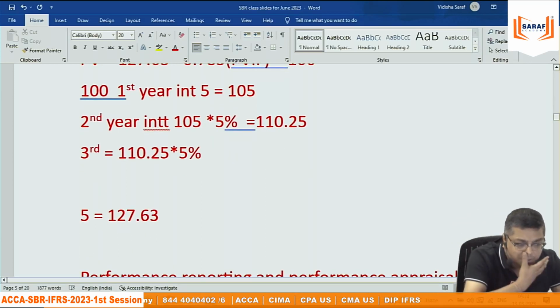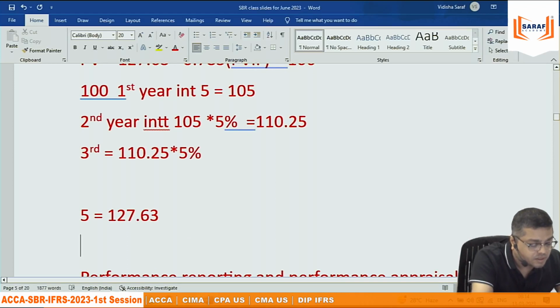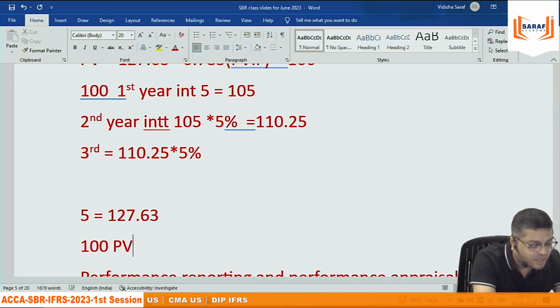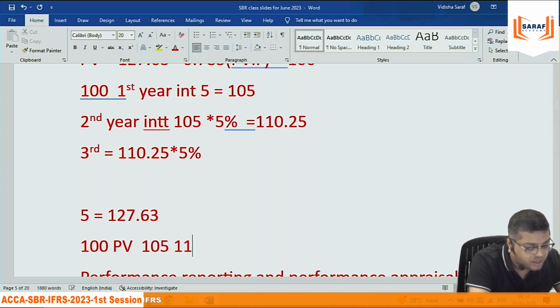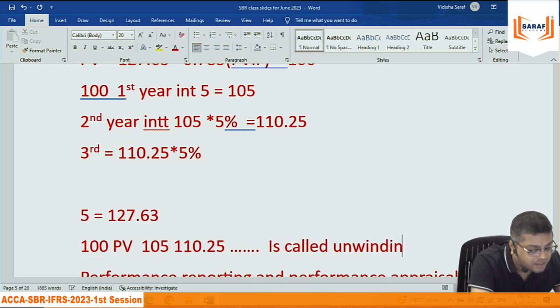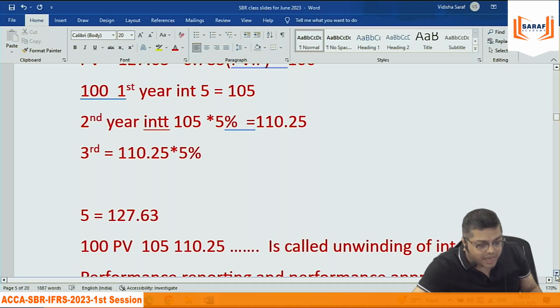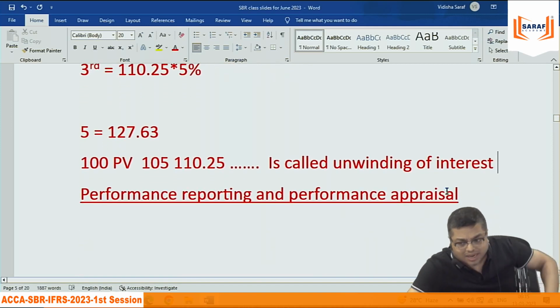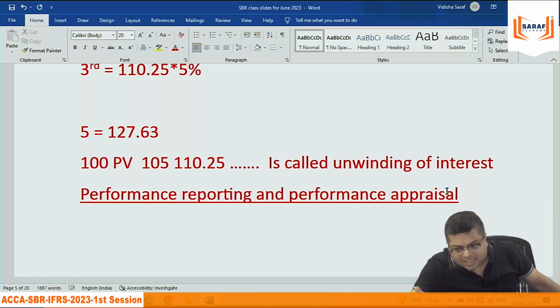The language they use: 100 present value, 105, 110.25, and so on. It's called unwinding of interest. The technical language they use in IFRS is unwinding of interest. Whether in leasing, non-current assets, employee benefits, or financial instruments, everywhere the story is there, and everywhere they use the term unwinding of interest.